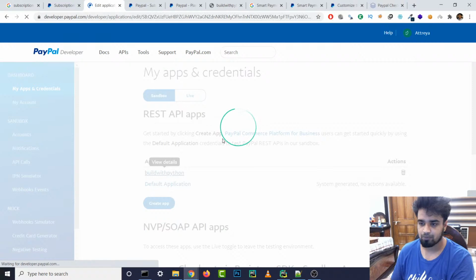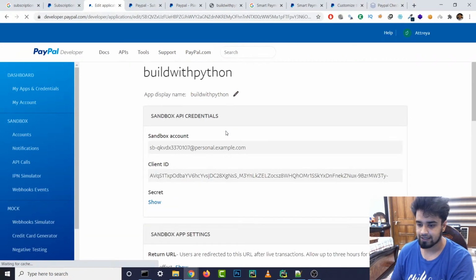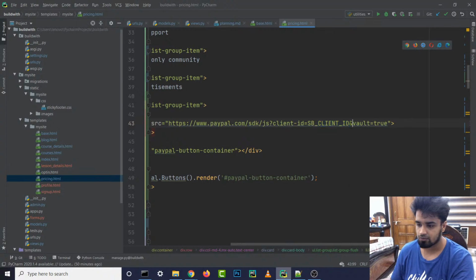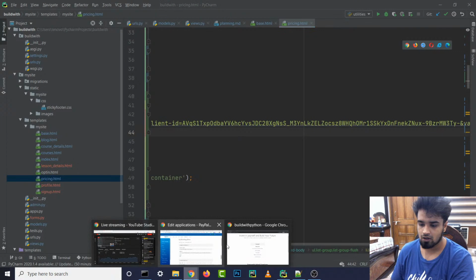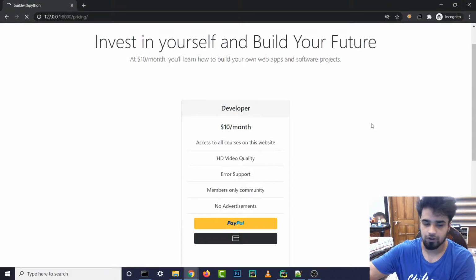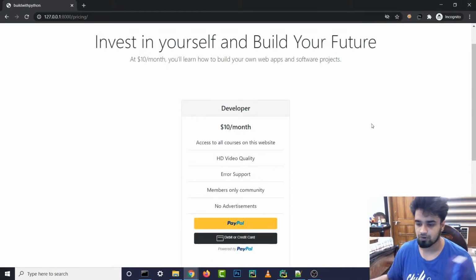So let me copy and paste our client ID again. Let's paste this instead of this one, and this time it should come over here. All right, perfect.